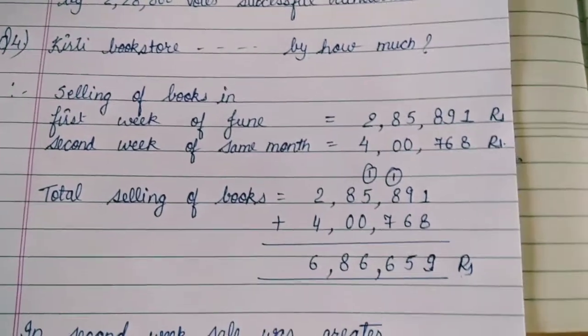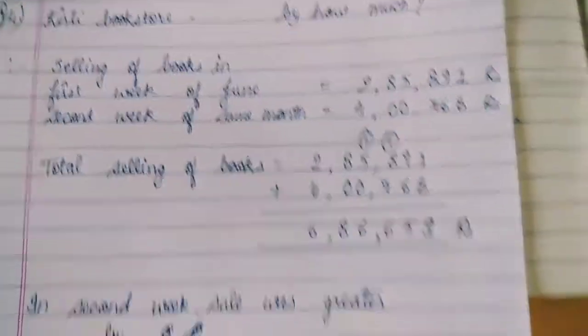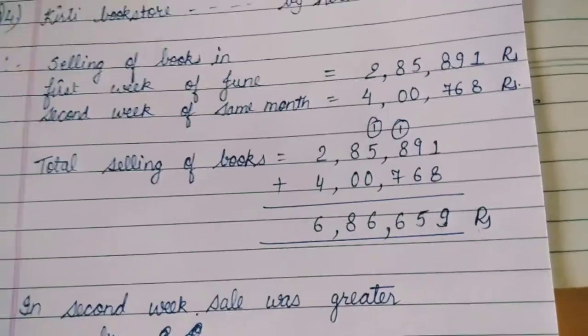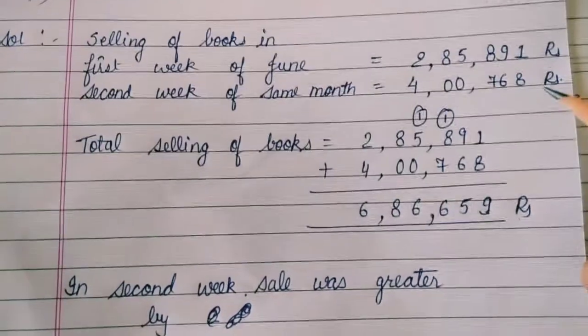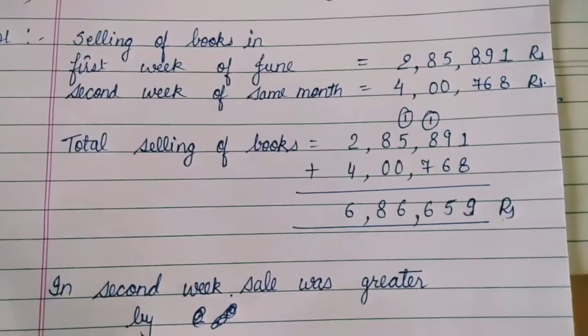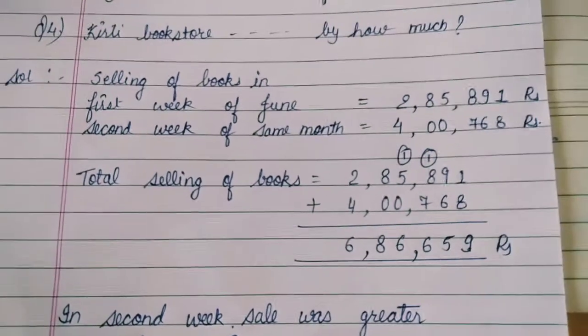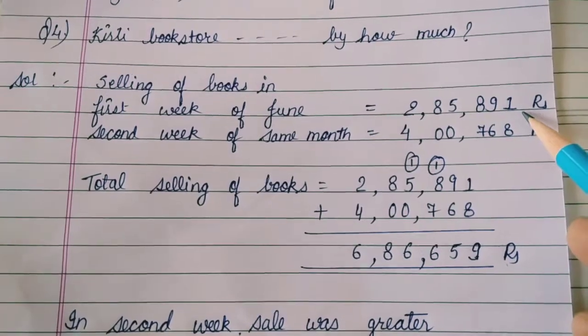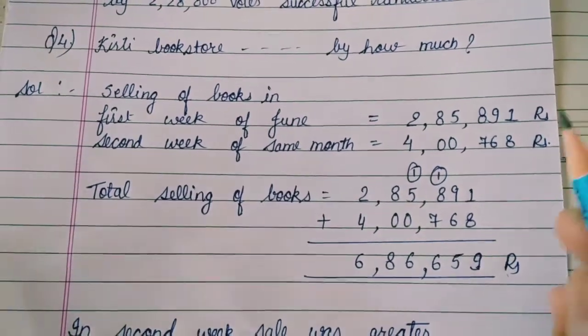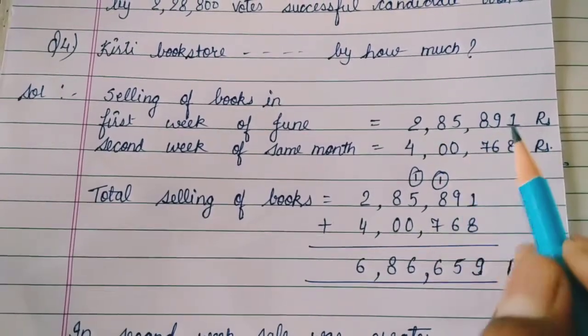So let's read the question a little further. We will find: in which week was the sale greater and by how much. In which week was our sale greater? In the second week. And the question is also asking by how much. So we will subtract the lesser one from the greater one. जो छोटा वाला है, the lesser one, we will subtract from the greater one.